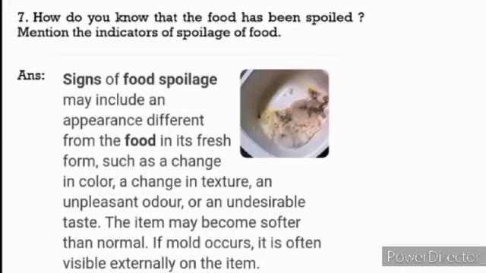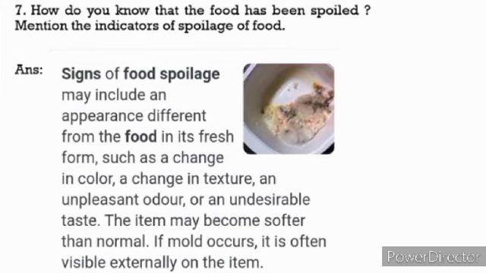Now children, moving on to the next question. How do you know that the food has been spoiled? Mention the indicators of spoilage of food. We all know that if food is kept for a long period of time before it is eaten, it may get spoiled. Why does this happen?